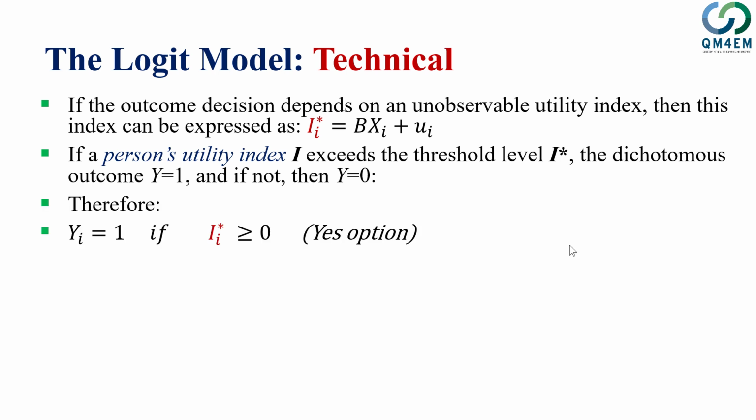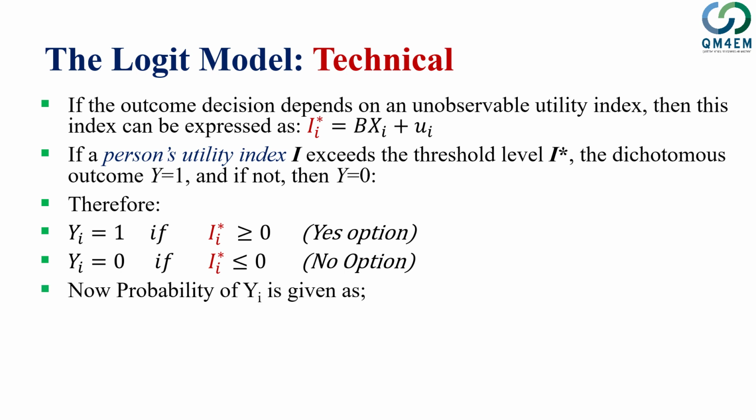So therefore, we say that yi is equal to 1 if that unobserved utility index is greater than 0, and it indicates the yes option. And similarly, yi is equal to 0 if I star is less than 0, or that unobserved utility index is less than 0. So that's for the no option.